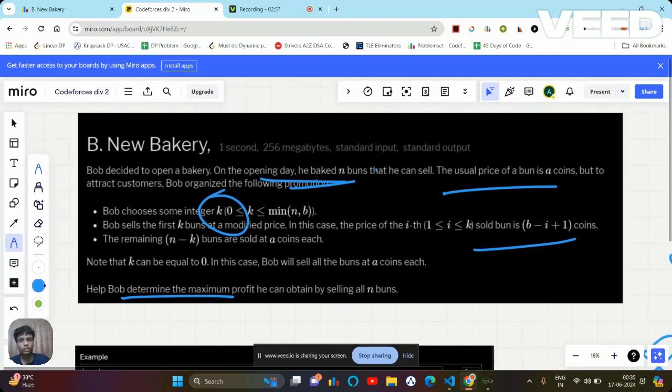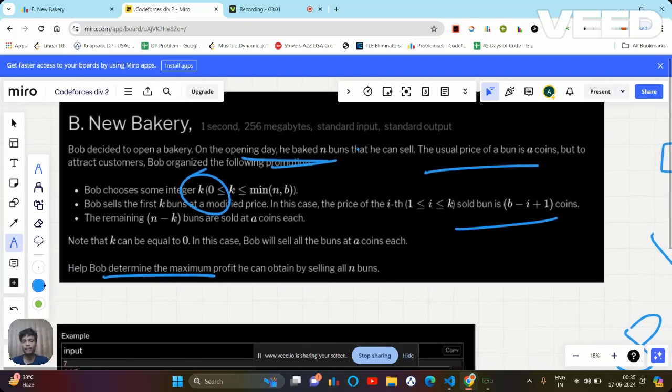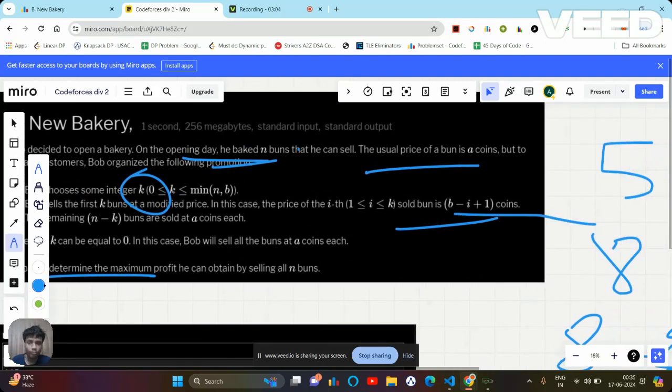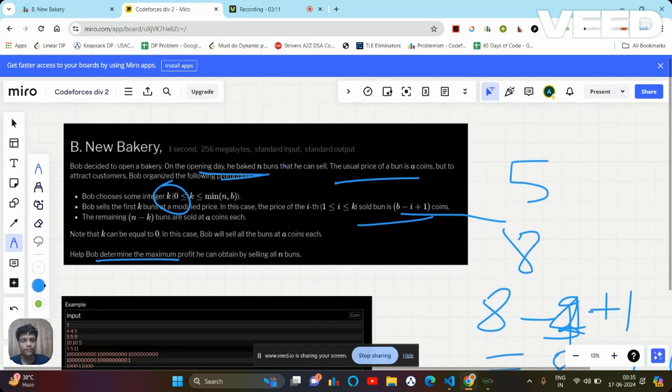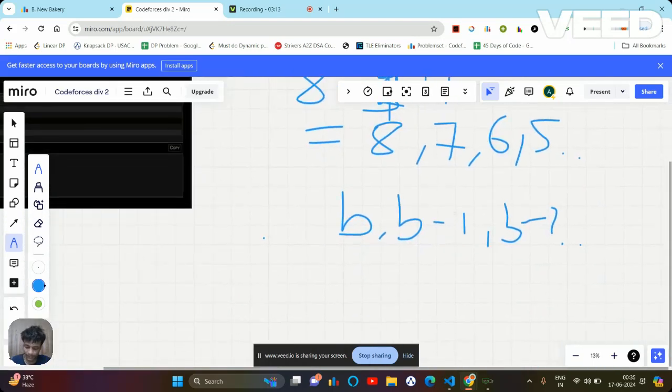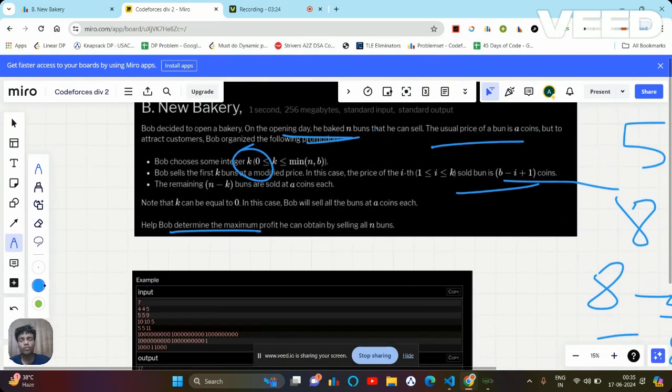We have a promotion, which is to sell the buns at b coins, and the price will change after every customer. The first customer gets the bun at b price, the second customer gets it at b minus one price, the third gets it at b minus two price. Now the rest of the n minus k buns I'm going to sell at the original price A.